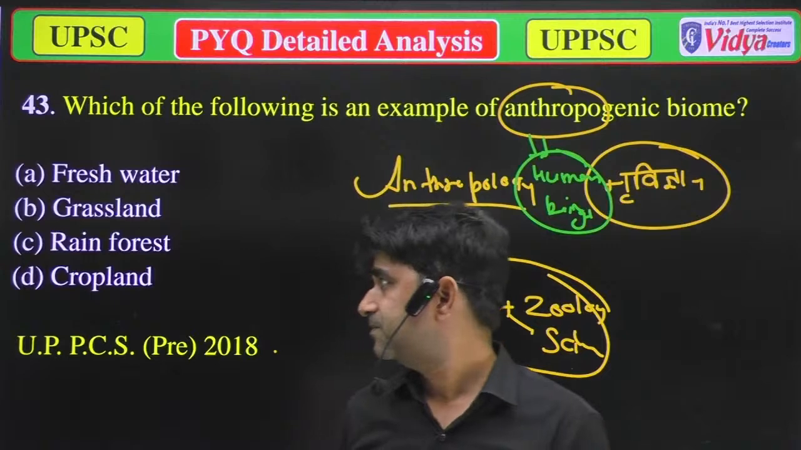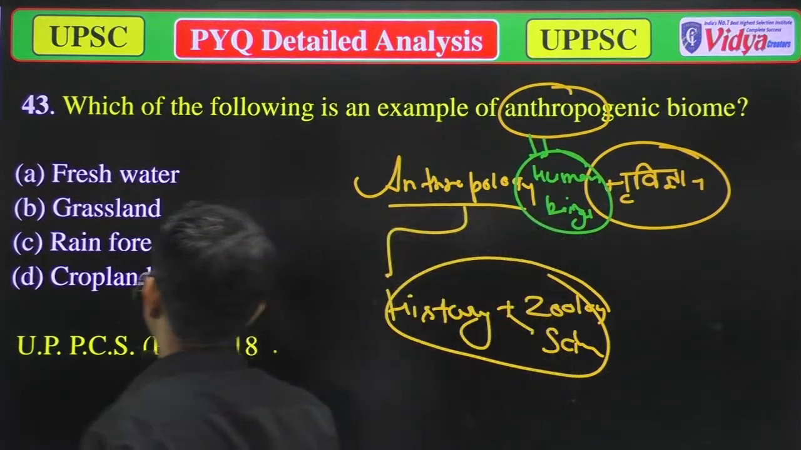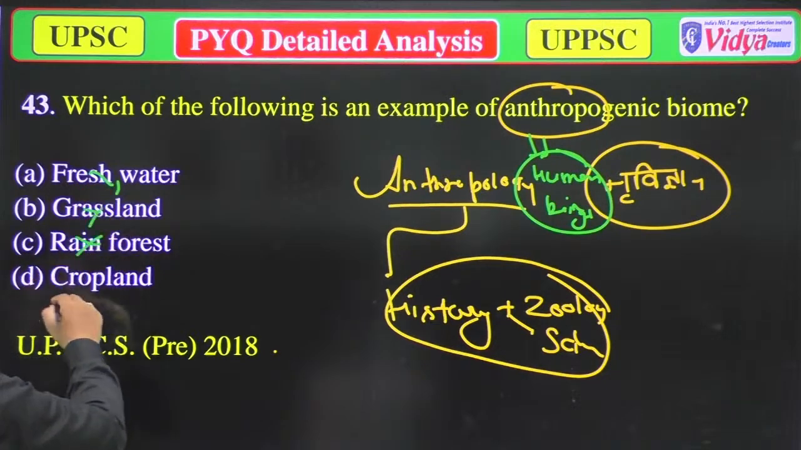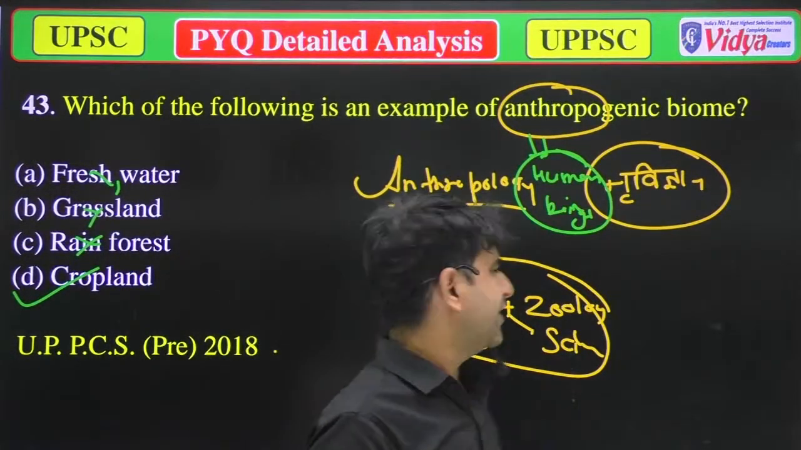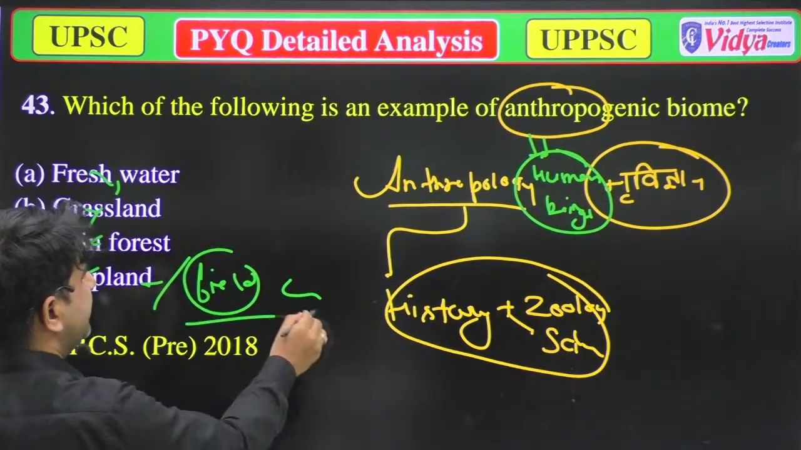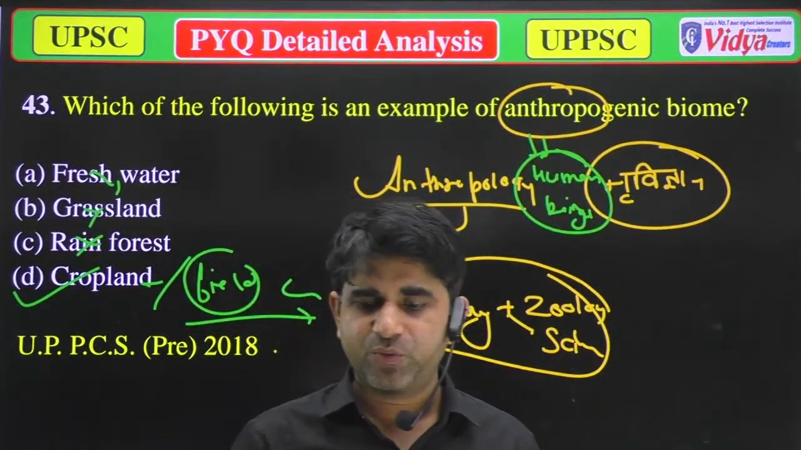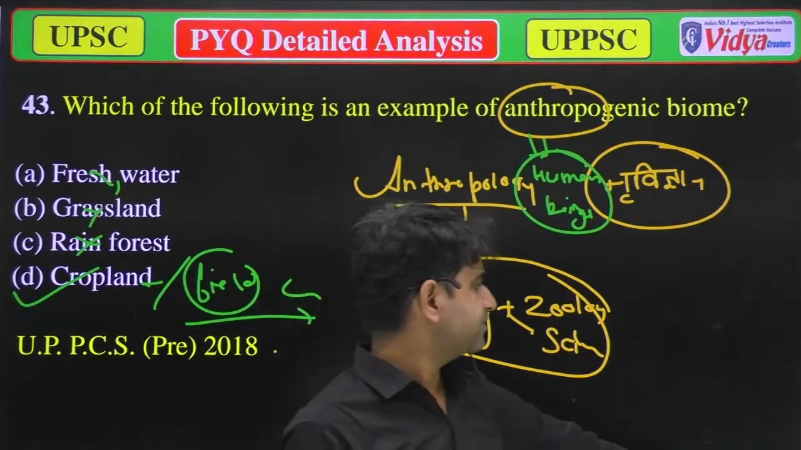So your answer will be the one which is directly attached to human beings. A, freshwater, no. Grassland, no. Rainforest, no. Cropland, because cropland is the area where we grow crops. You can say it's a field or cropping area, because in a cropping area mainly human beings govern everything. So the correct answer will be cropland. Now we'll move to the next question.